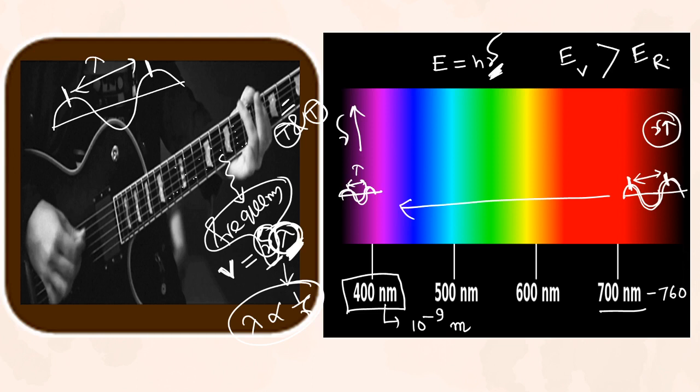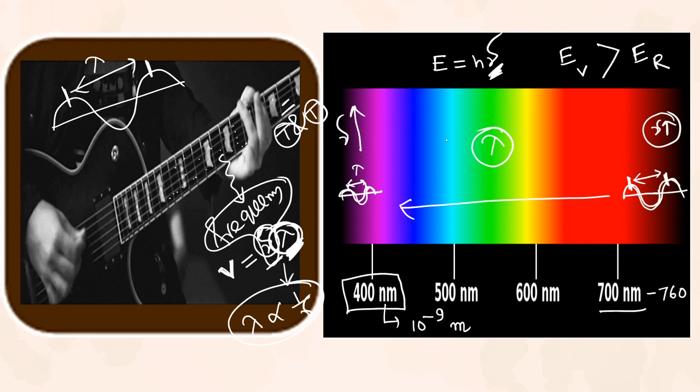Any violet light will be more powerful because its frequency is more, so energy is also more. So from the discussion, we can conclude that different color means different wavelength.